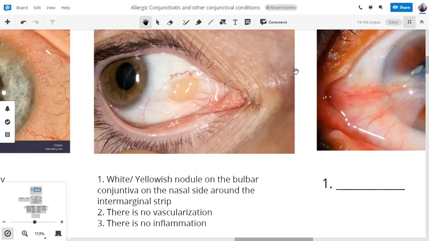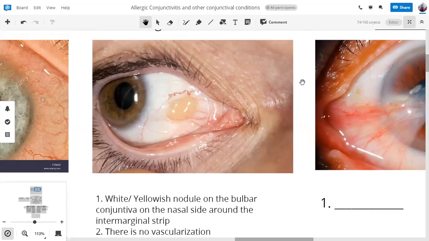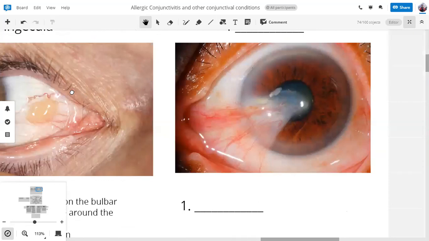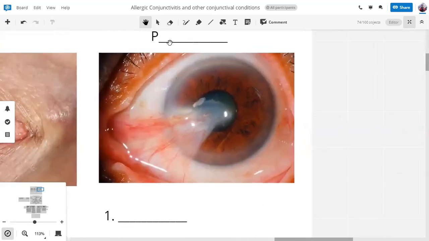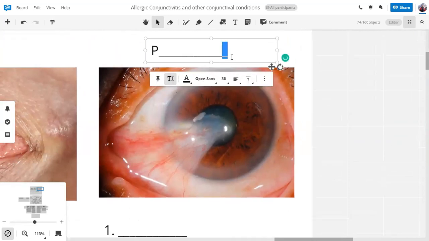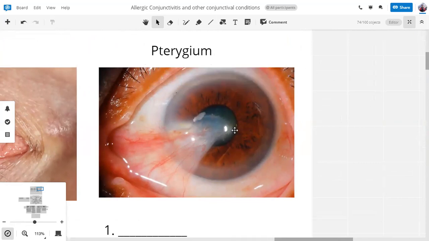Now, it's written in the text that if the pinguicula is not treated, sometimes it progresses into this condition. Right? Now this condition is a pterygium. What is a pterygium? Let's describe this lesion again.